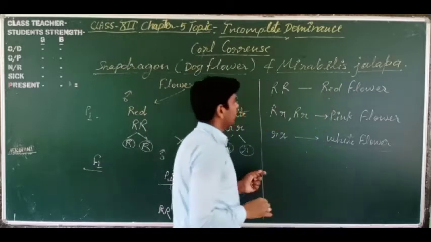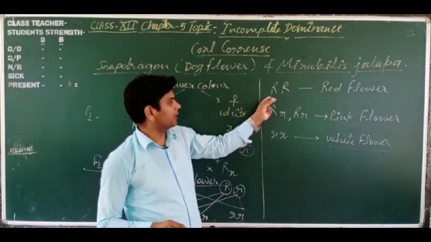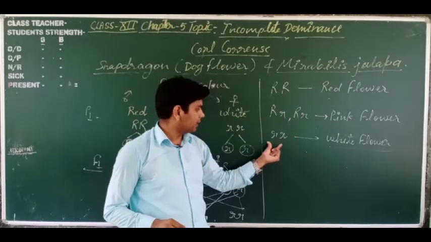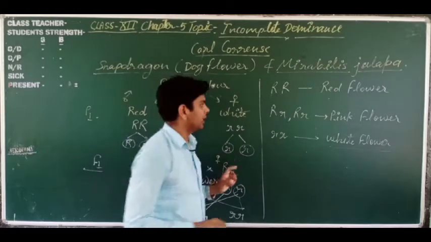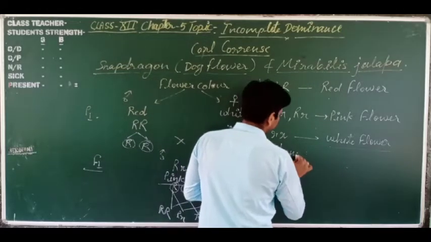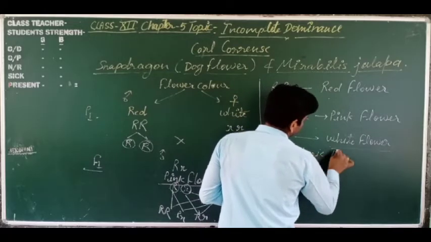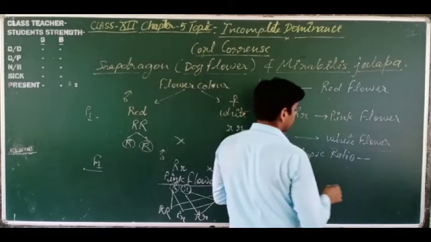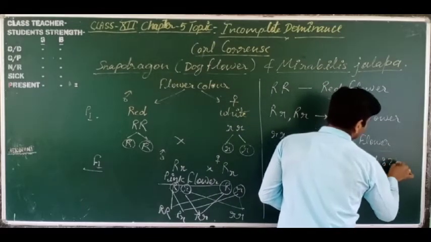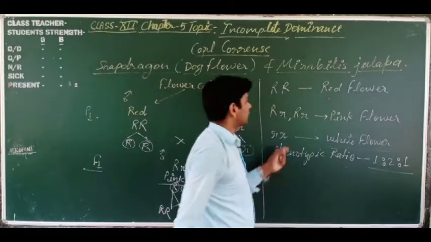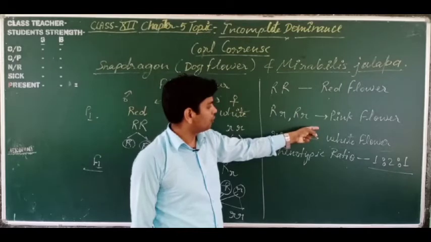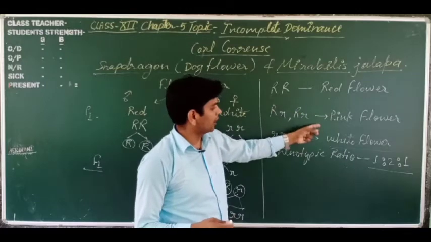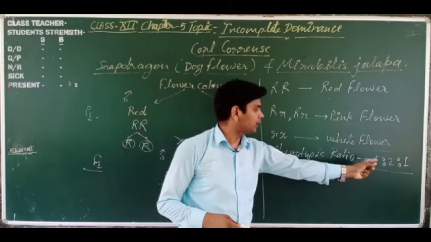So here, dear students, you are looking at a phenotypically red flower. These are two phenotypically pink flowers, and this is a phenotypically white flower. So if we make the phenotypic ratio, it will show 1:2:1. Why? Because 1 red, 2 pink, 1 white. Phenotypically we will observe 1 red, 2 pink, 1 white. That is why the phenotypic ratio is 1:2:1.